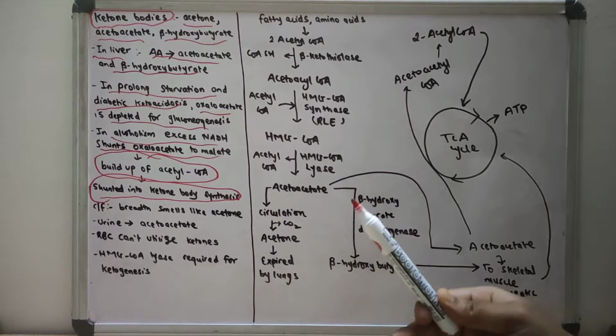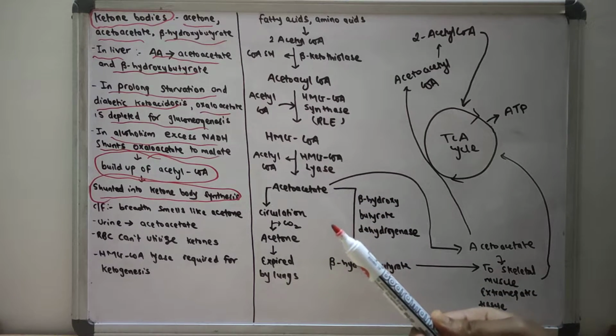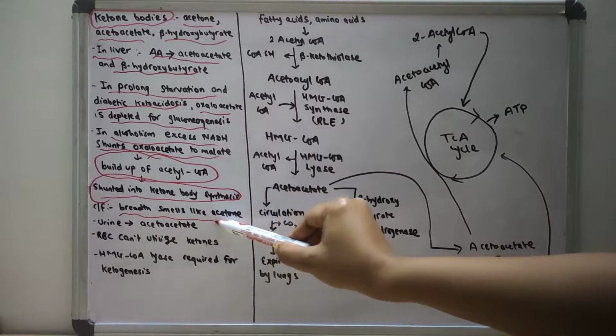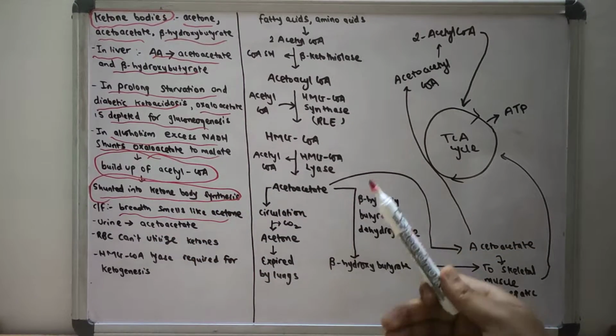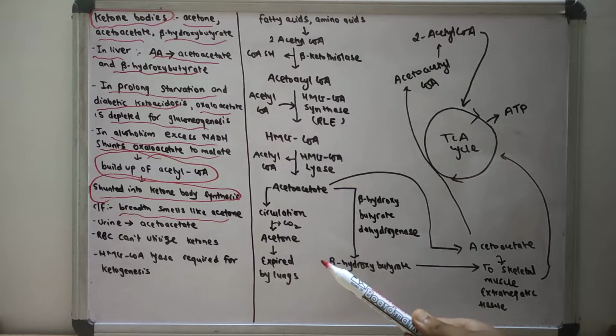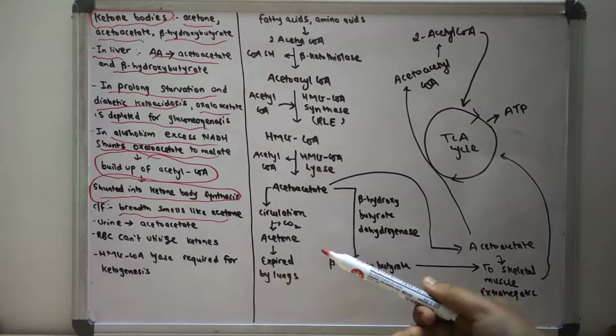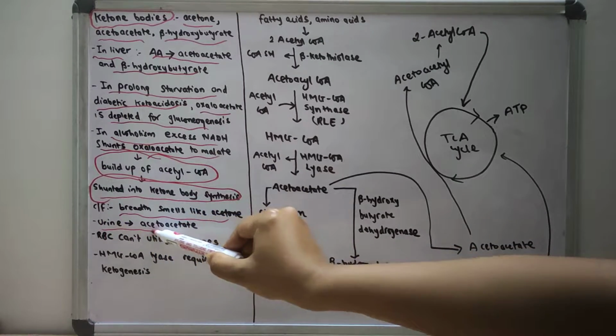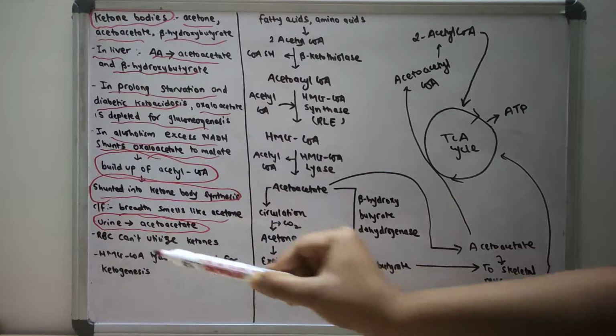So what will be the clinical features of the excess amount of ketones in our body? The breath smells like acetone. Acetoacetate will be eventually converted into acetone, and it will be expired by the lungs. The smell of acetone is a fruity smell, and in the urine the acetoacetate is excreted out.